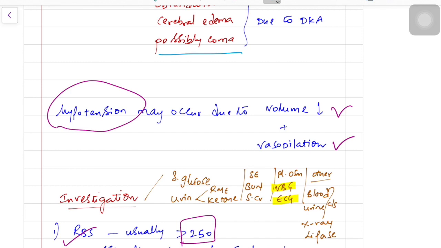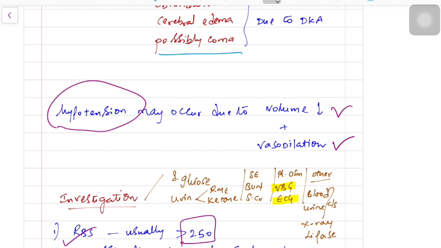There are two things among the differentials: DKA and hyperosmolar syndrome. In hyperosmolar syndrome you will find hyperglycemia greater than 800, but in DKA it is greater than 250 with serum ketone positive and urine ketone positive.